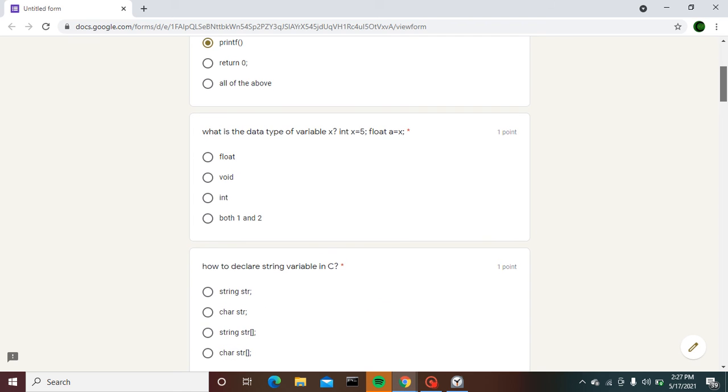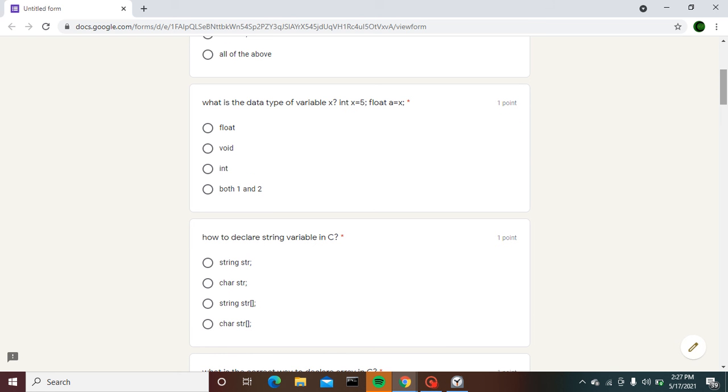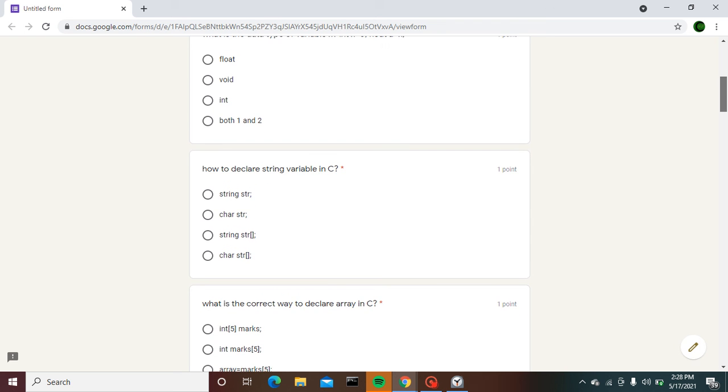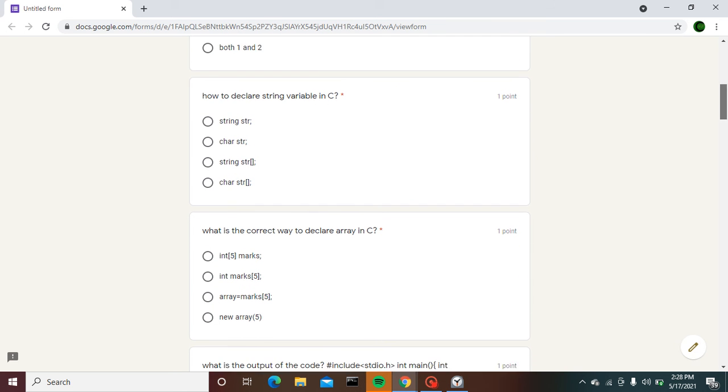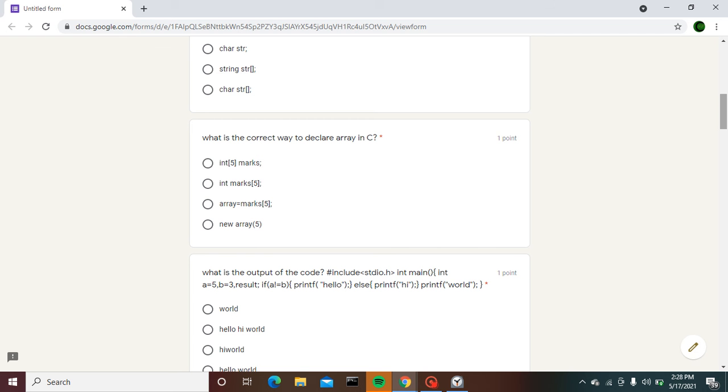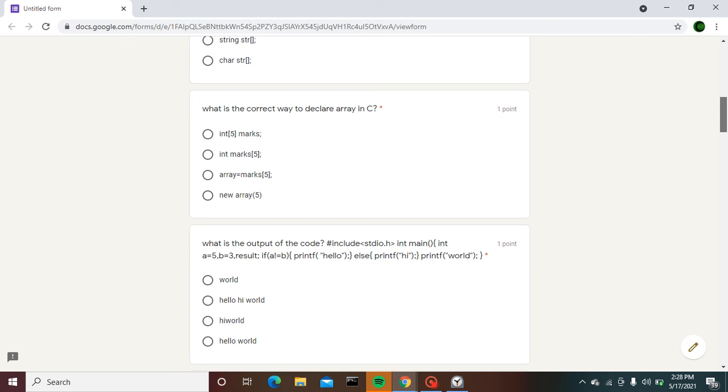Our next question: what is the data type of variable x? I provided a small code here, x equals 5, a terminator in the next line, float a equals x. Next question: how to declare a string variable in C? What is the correct way to declare an array in C?